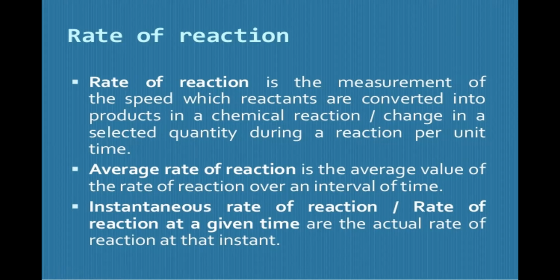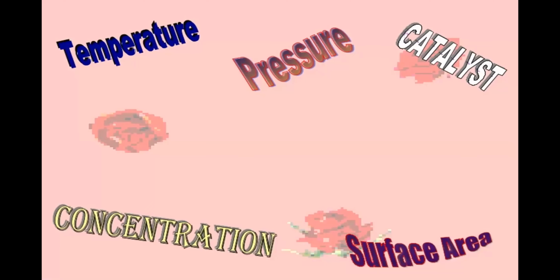In the rate of reaction, there are many factors affecting it. The factors affecting the rate of reactions are temperature, pressure, catalyst, concentration, and surface area. Before going to the factors affecting, we must go through an important topic, that is collision theory. Without dealing with the collision theory, the rate of reaction is incomplete. So for explaining the collision theory, I am welcoming Surya teacher.